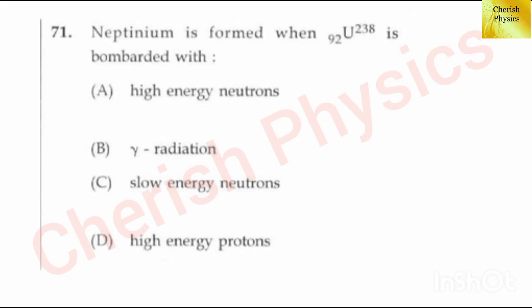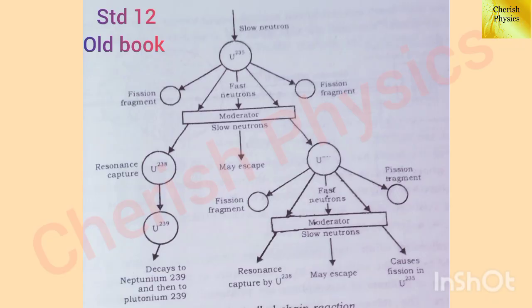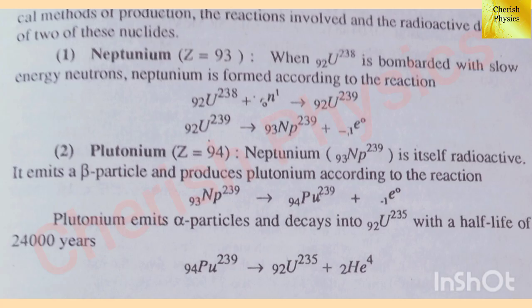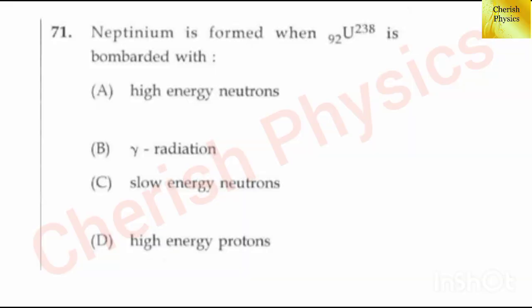First question, neptunium is formed when uranium 238 is bombarded with dash. In the chain reaction, 3 fast neutrons are produced from the fission process. After passing through the moderator, it gets slowed down. One of the slow neutrons is captured by uranium 238, which decays to neptunium 239. Hence, the answer is option C, slow energy neutrons.